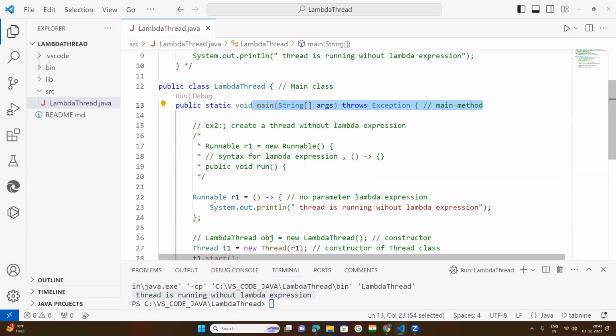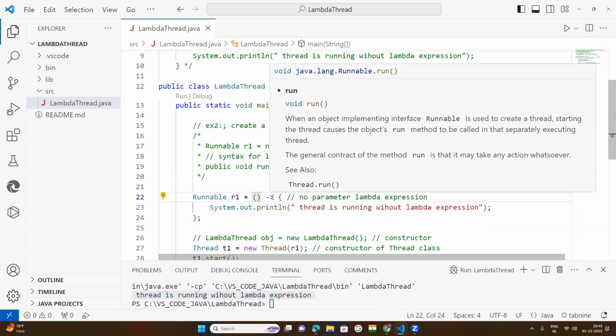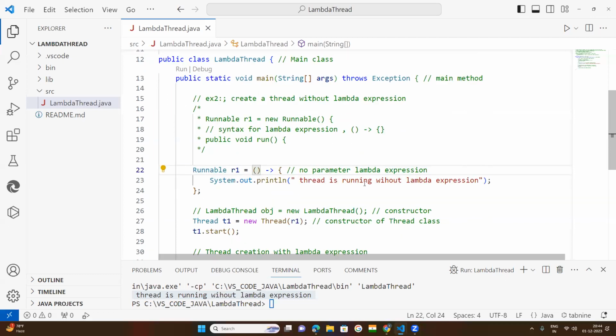Now a Runnable interface object is created. The constructor of the Runnable interface, the new keyword, and the method name are omitted. Within this run method, this is called a zero-parameter token and brace.